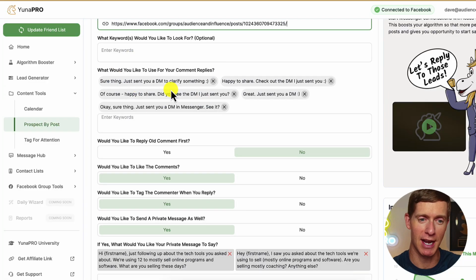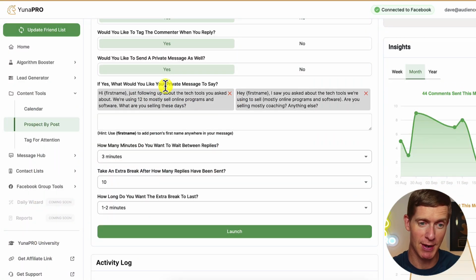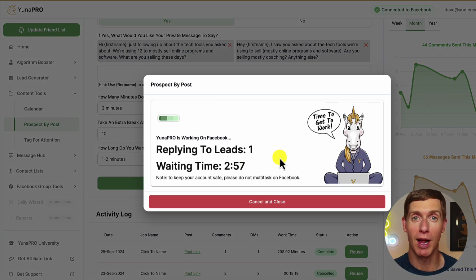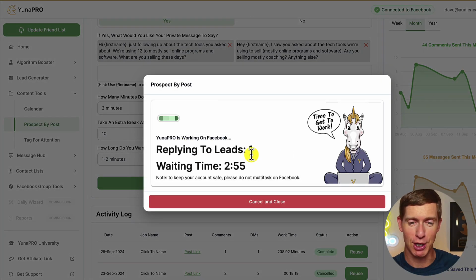So here's 5 examples. Now, the next thing that I want to do, I mentioned it's really important to move conversations over into Messenger. So I want Unipro to do that for me. For all these leads who are engaging on that post, I want Unipro to message them. And here's what Unipro is going to send them as a message. So this is all set up. I'm just going to click on launch. And you can see here it already replied to the first lead who engaged on that particular piece of content.